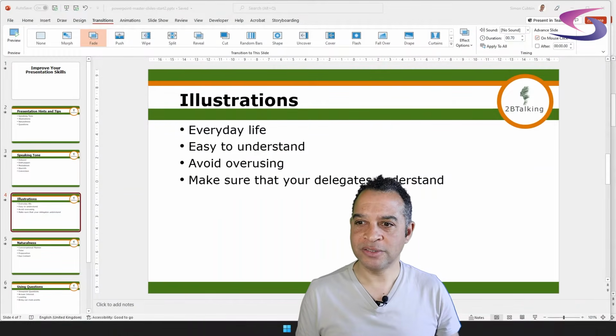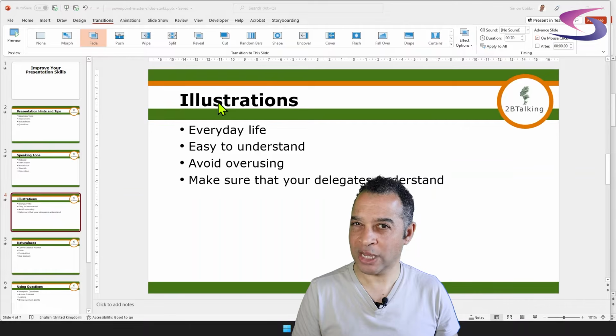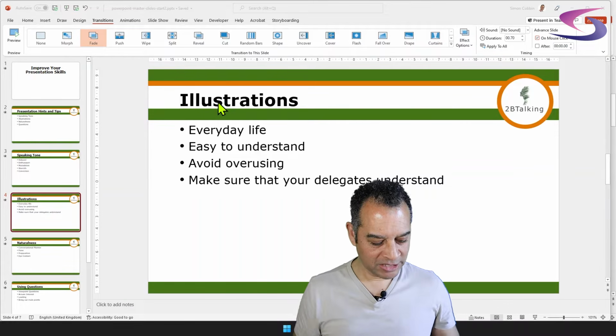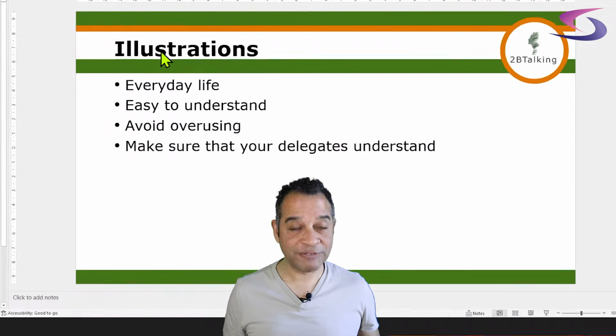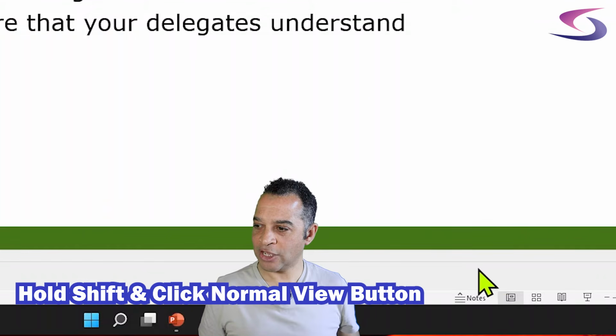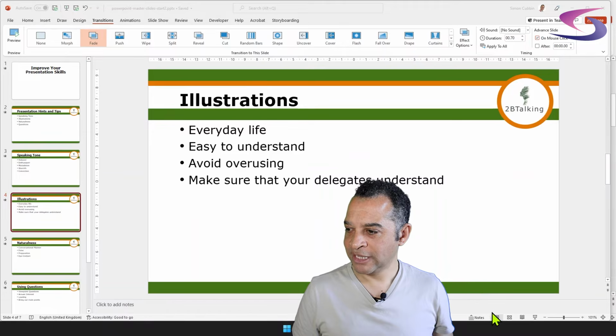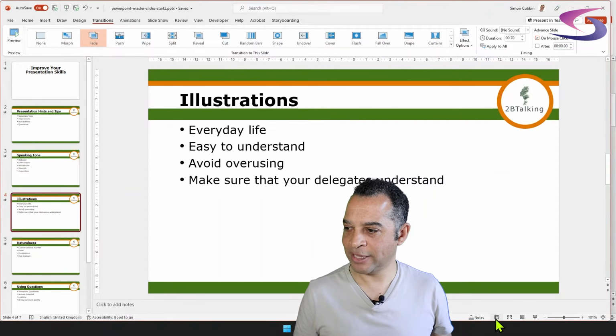So what we're going to do is view the master views. What I'm going to do just here is show you a shortcut to get to the master slides. So I'm going to hold down the Shift key. If you hold down the Shift key on your keyboard, you can then click on this button at the bottom. Now, what is this button? If you hover over the button, it says Normal. Let's make sure it says that. There we go.